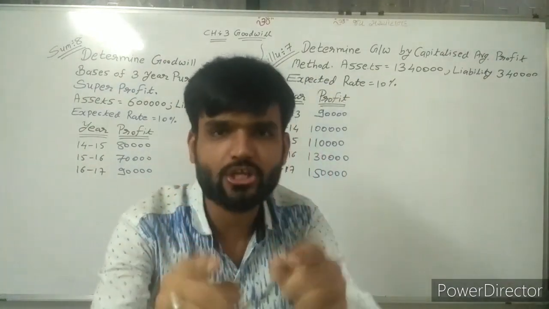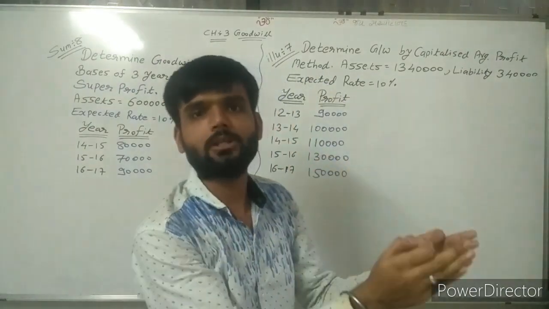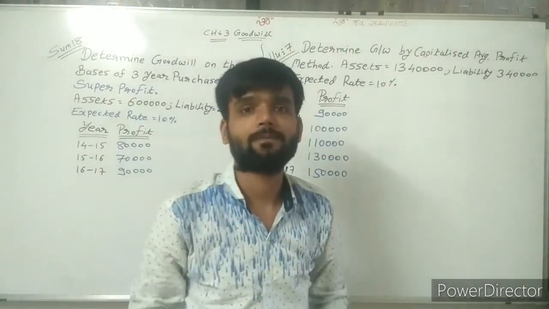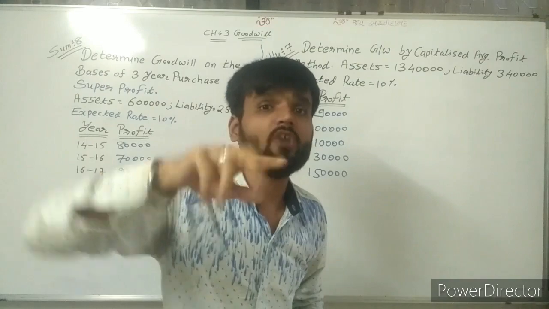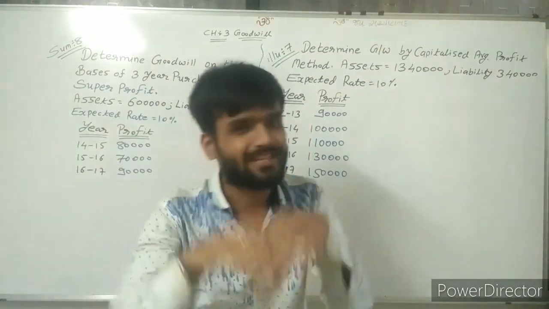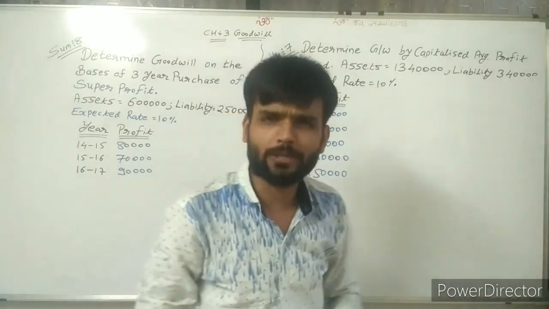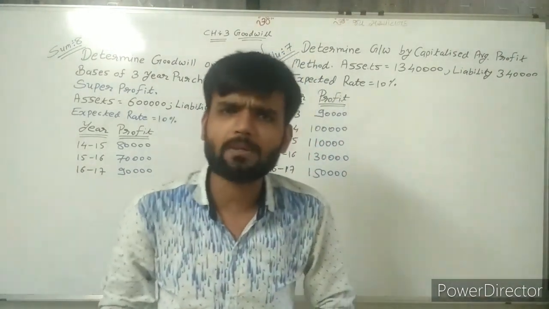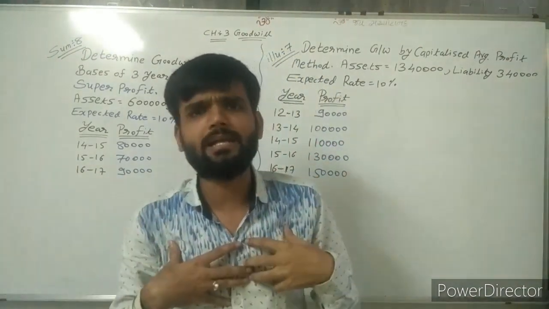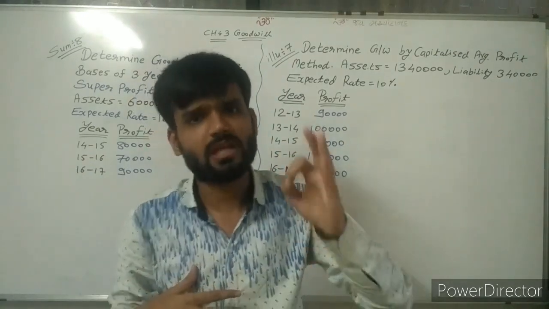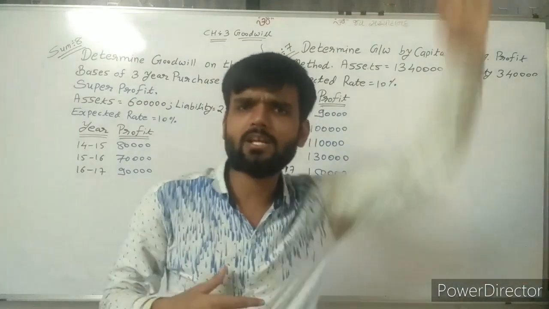Your expectation is 10%. So 10% of which amount? So simple logic is there. If I am investing 5 lakh rupees, then 5 lakh into 10%, that is 50,000 I ask as a return.